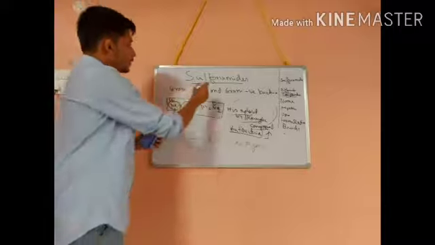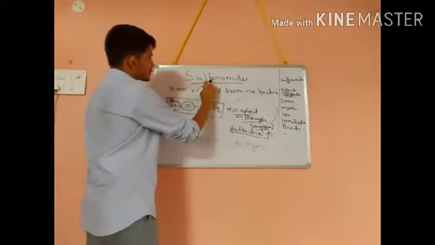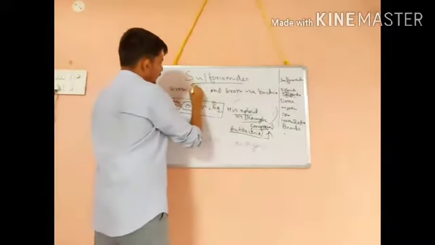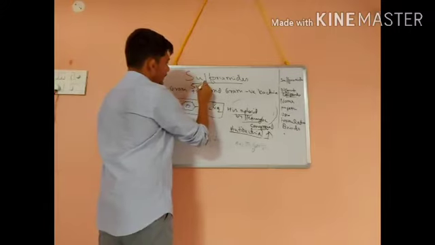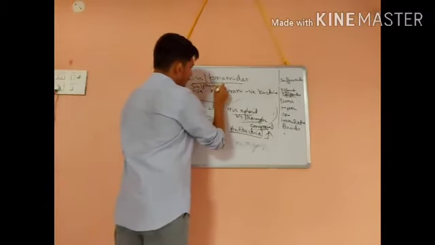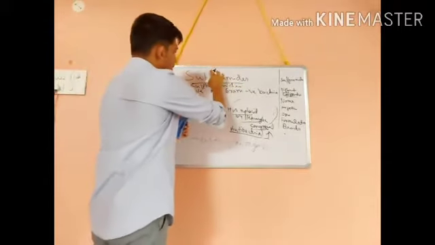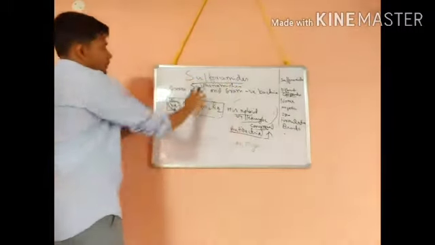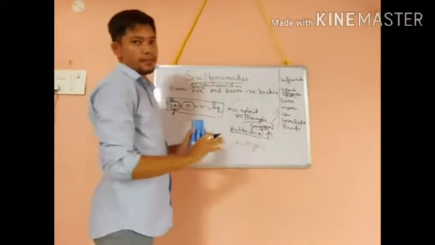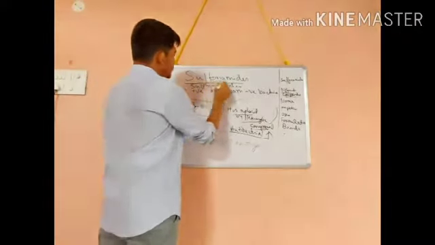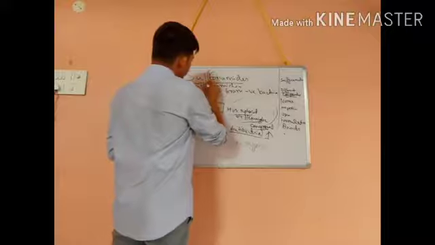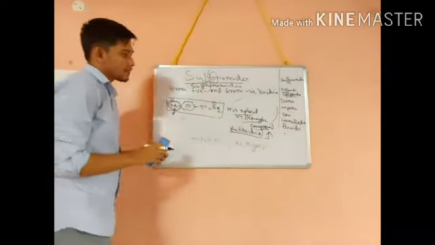Don't get confused by the spelling. Sometimes you will find sulpho, sometimes sulfo; both are correct, and both are sulfonamides. In some books you will find one spelling, and in some books you will find the other.